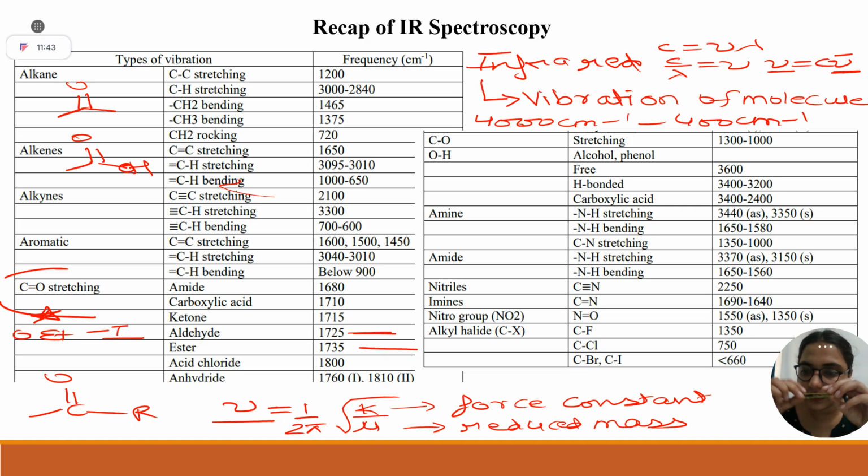Let's say you are having this rubber band. If I put a force of 5 newton on this side and 5 on this side, this is your symmetric stretch. And if I put 3 newton this side and 4 newton this side, this is your asymmetric stretch. According to you, which will take higher energy, symmetric stretch or asymmetric stretch?